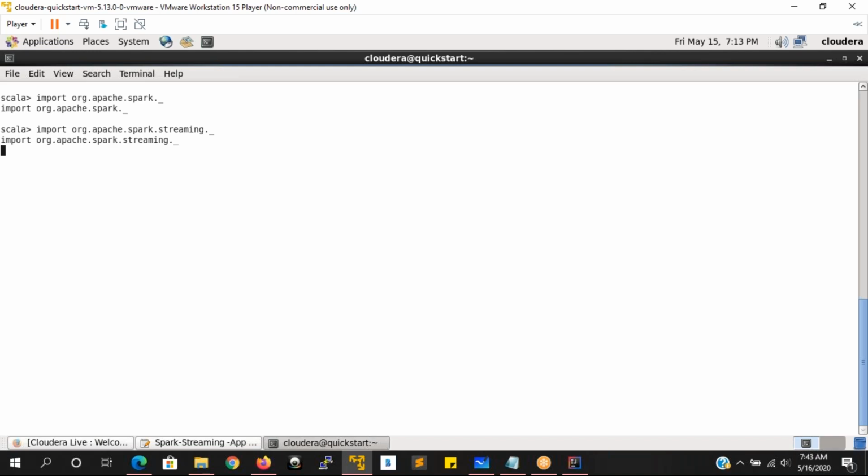Now we have to create a streaming context. New streaming context, which is going to take the seconds, for example, 10. That's what it is going to take.